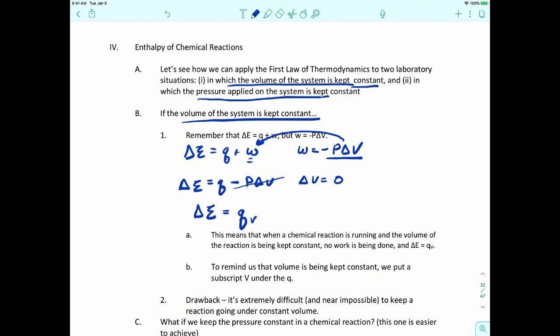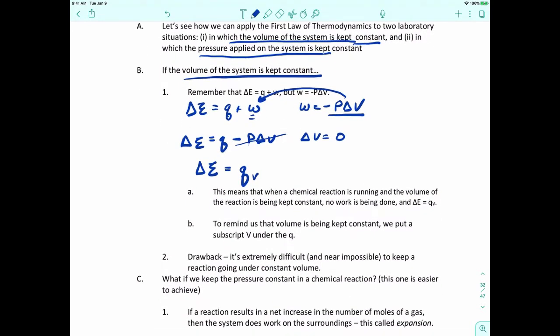If we're keeping the volume constant, that whole term, negative P delta V, drops out because delta V ends up being 0. And so when we're measuring the change in internal energy, that's just equal to the heat at constant volume. The drawback of all this, though, is that it's extremely difficult and near impossible to keep a reaction going under constant volume. It's possible, but very unlikely. It's not a normal chemical reaction that we would do. So just keep that in mind. It's going to be near impossible for us to replicate that, but it can be done.